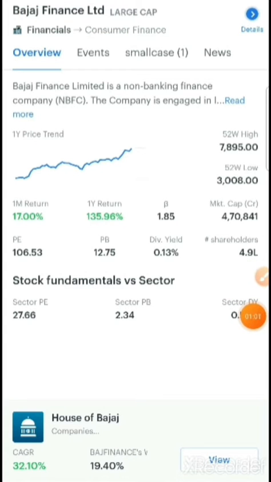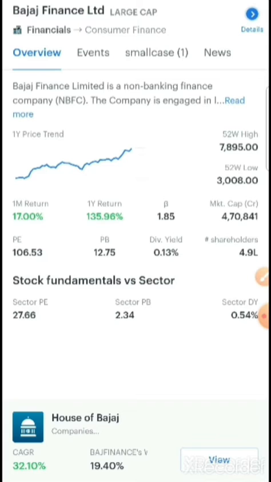Let me explain what beta means. Beta is nothing but a measure in comparison with the Nifty. If the Nifty is moving with a positive 1% today, then this stock, Bajaj Finance, has the probability to outrun the Nifty and give you returns of more than 1%. That is, it might give 1.85. So it is always in relation with the Nifty.